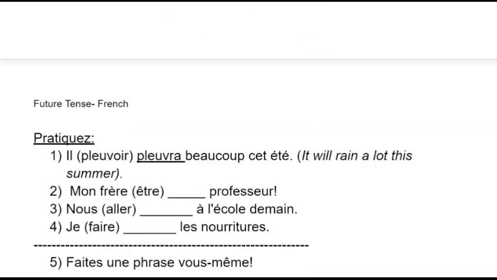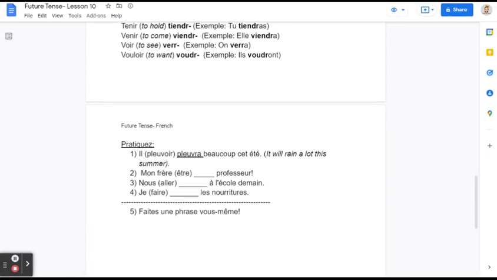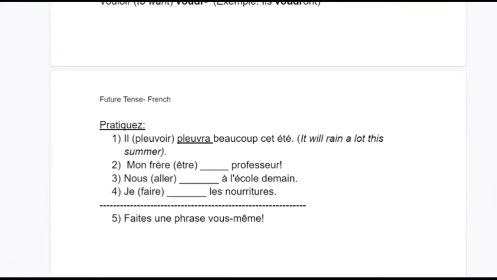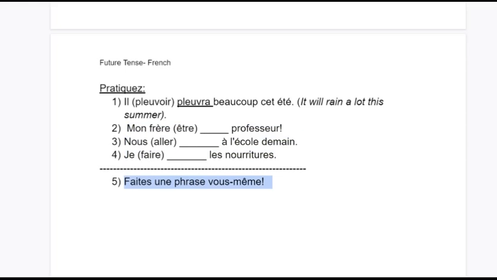So those are just some of them, and using those, you can also help fill in the blanks here for the practice questions. I have 4 up here. I did one of them with you, so il pleuvoir beaucoup cet été, so it will rain a lot this summer. It's going to become pleuvoir. The radical is P-L-E-U-V-R, and the ending for il, singular, is just a. So il pleuvra beaucoup cet été. And number 5 is kind of like a challenge if you want to do it, make a sentence yourself.